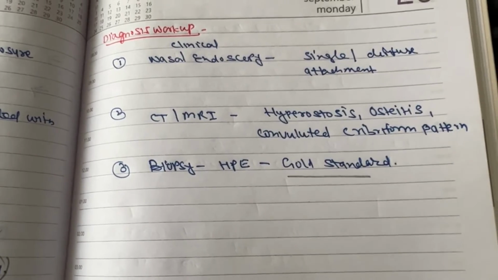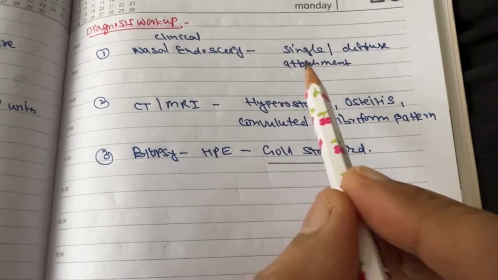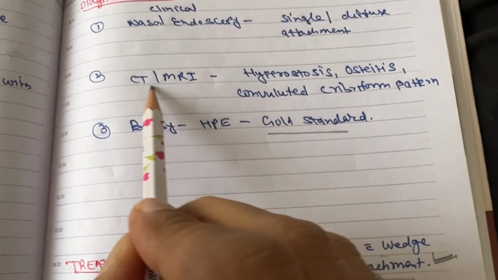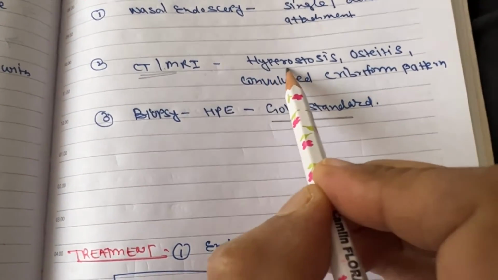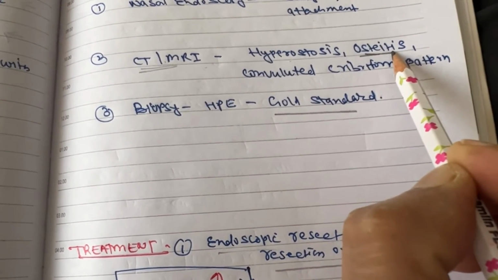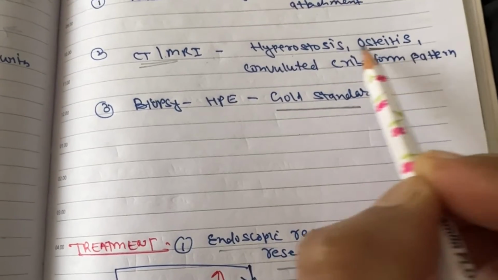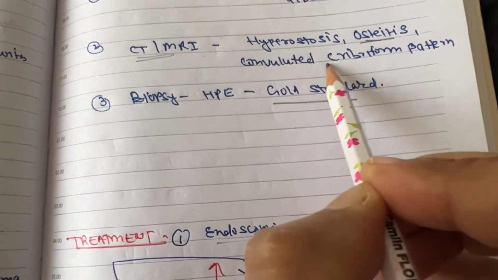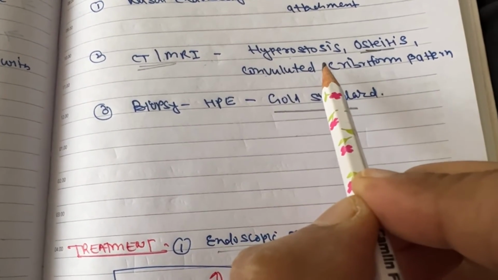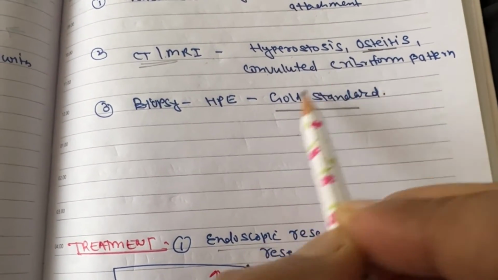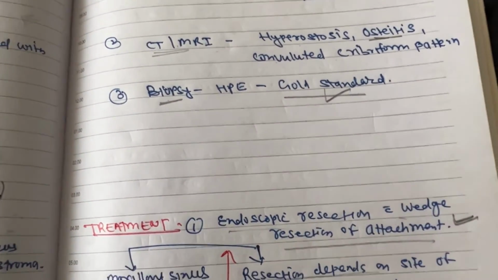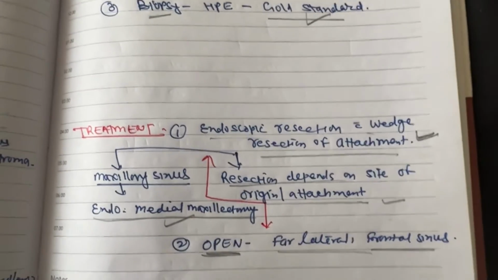For diagnostic workup, mainly nasal endoscopy, where we have to see the attachment, single or diffuse attachment. On CT or MRI, on CT scan you can see hyperostotic and osteitic changes at the site of attachment, where maximum inflammation will occur. On MRI there is a convoluted cerebriform pattern. You can see fine lines of hyperintense and hypointense densities. Biopsy is the gold standard for histopathological examination of inverted papilloma.